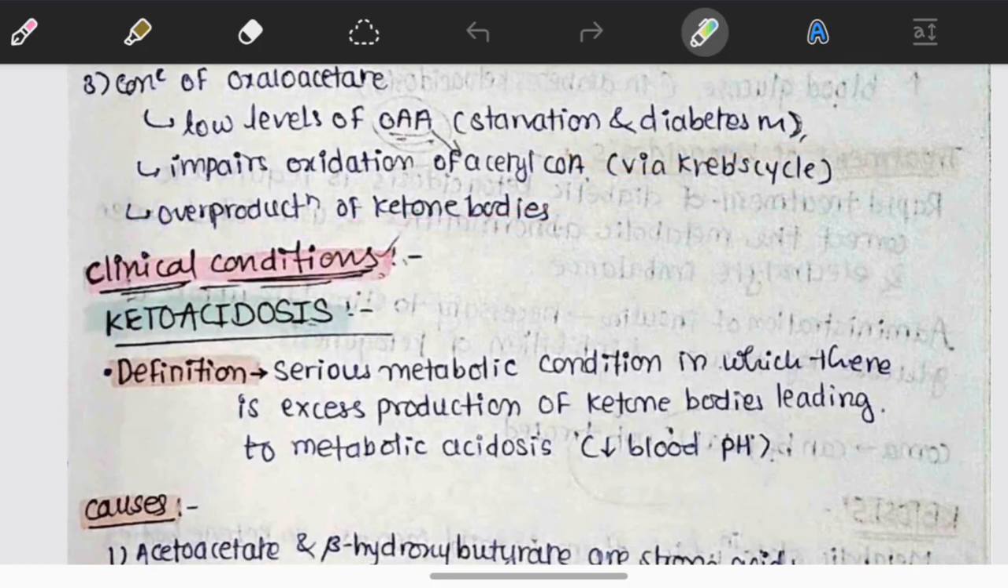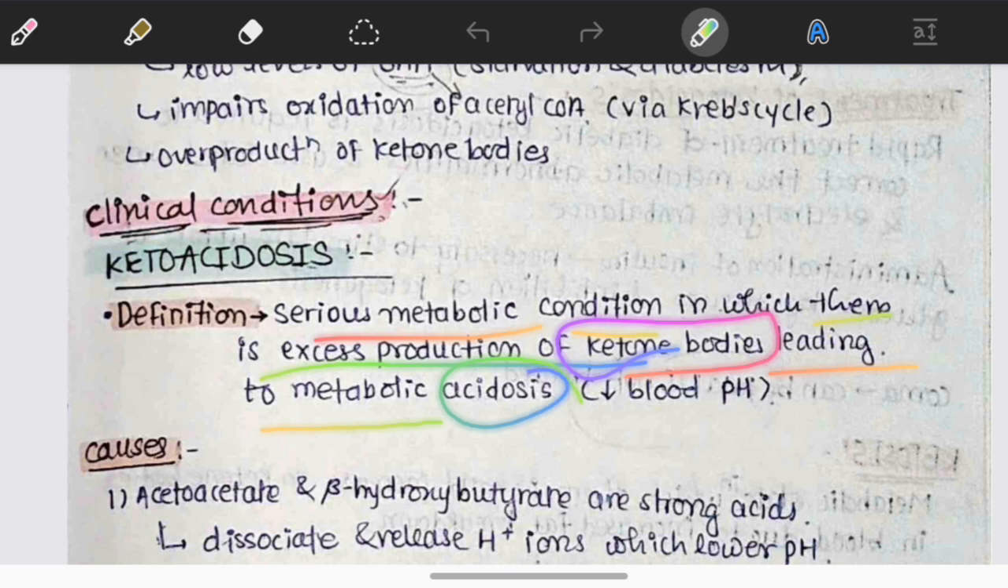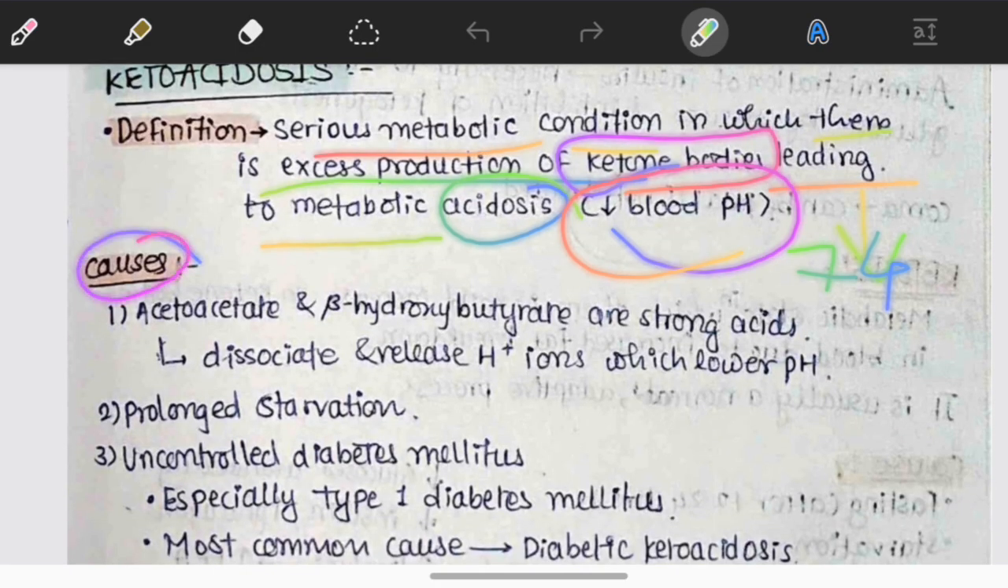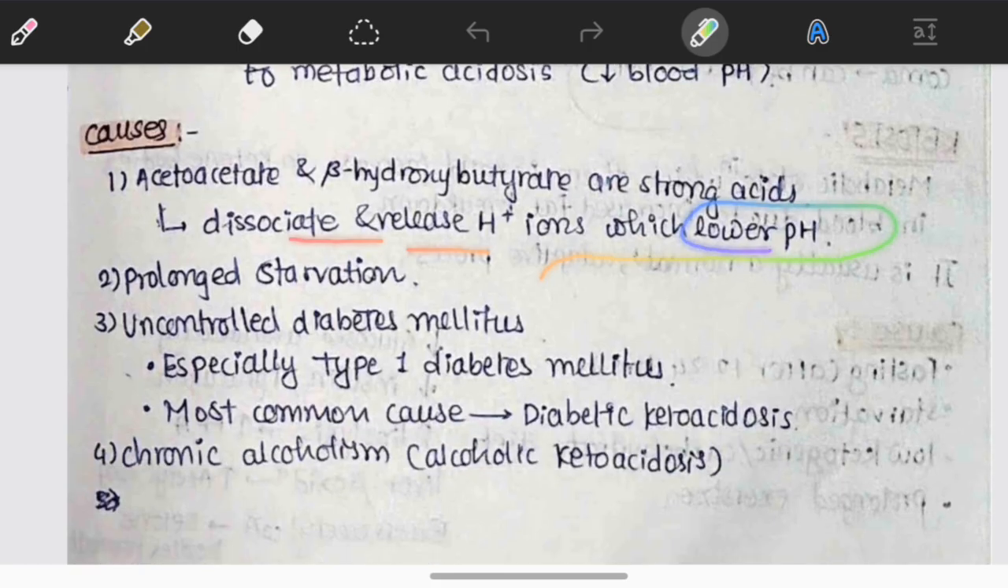And here is the important clinical condition for the ketogenesis. It's the ketoacidosis. A serious metabolic condition in which there is excess production of the ketone bodies leading to metabolic acidosis, where blood pH is lower than 7.4. Causes of the ketoacidosis: acetoacetate and beta-hydroxybutyrate are strong acids and dissociate and release H plus ions, which lowers the pH.